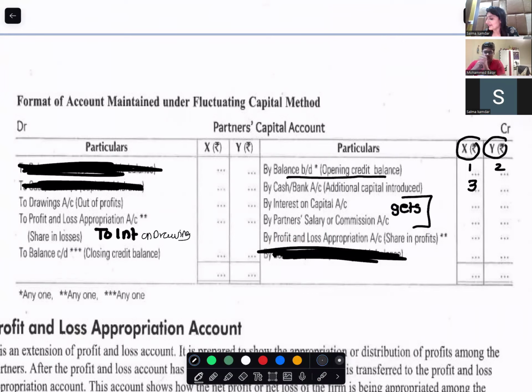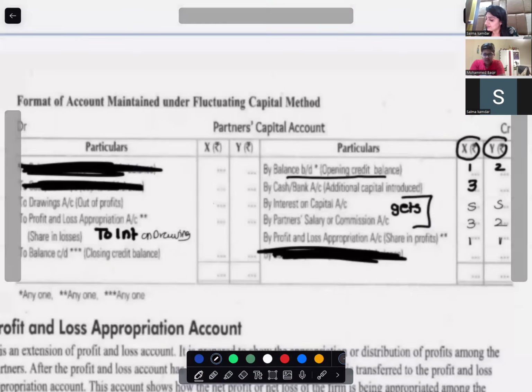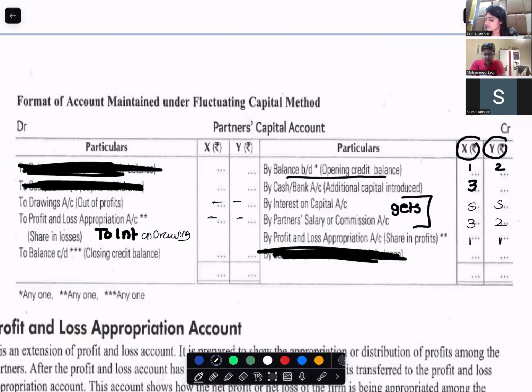So say the opening capital of partner is 1 and 2, additional capital is 3, interest on capital maybe it is the same amount for both the partners, 5 and 5. They're getting salary of 3 and 2, and share of profit is 1 and 1. They don't have any drawings. There is no loss. There is no interest on drawings. In that case, if I close this capital account balance, can you give me the total of X capital?